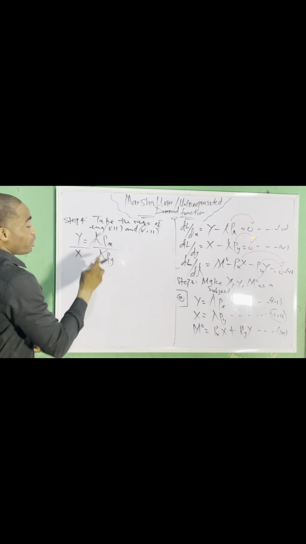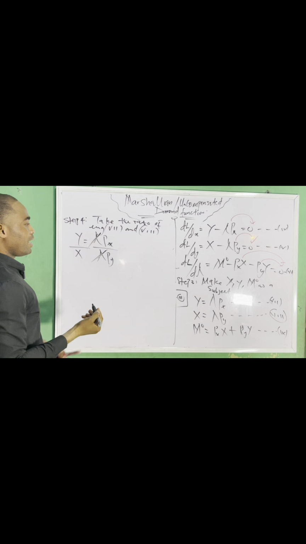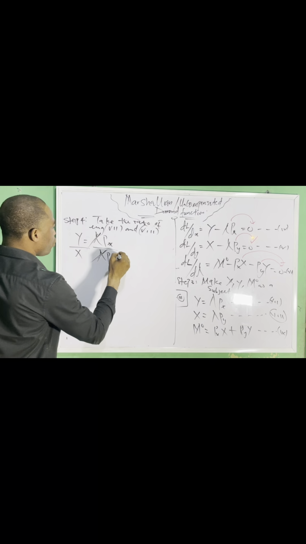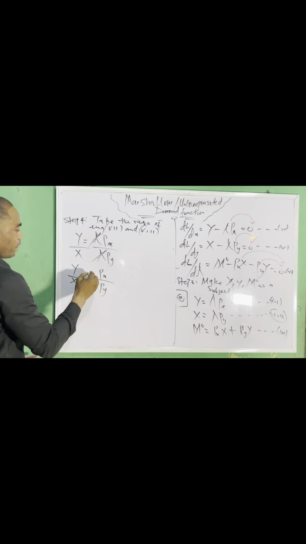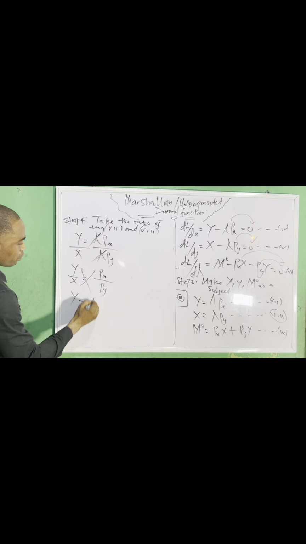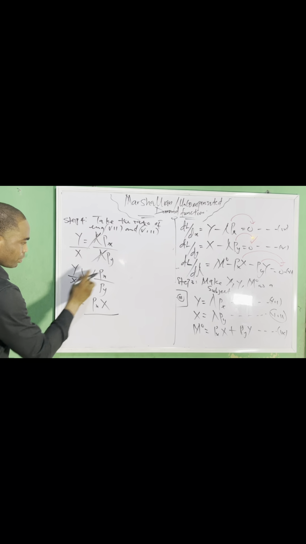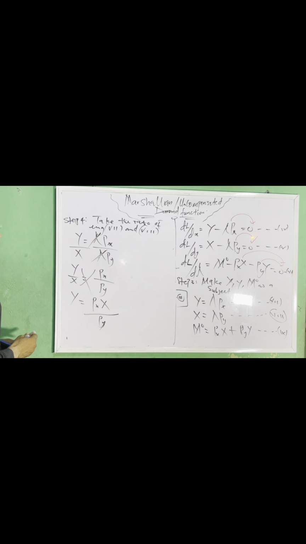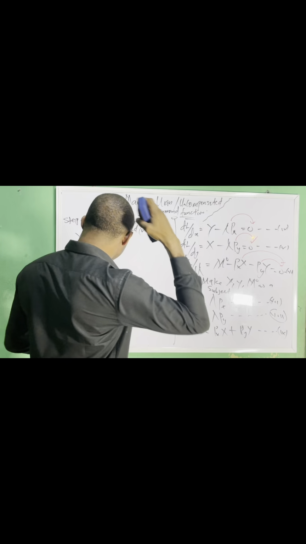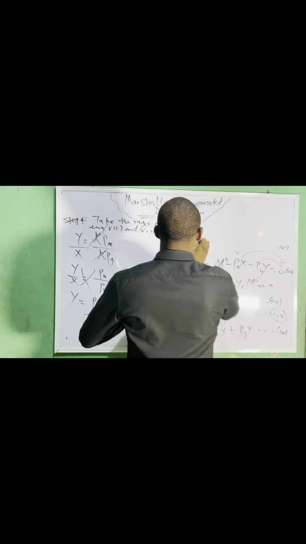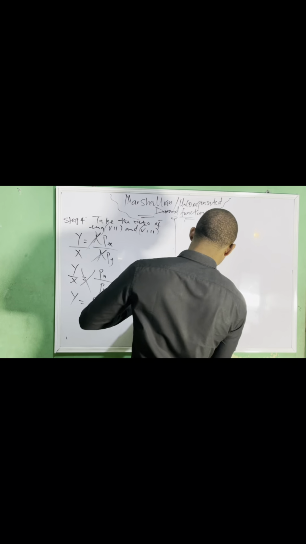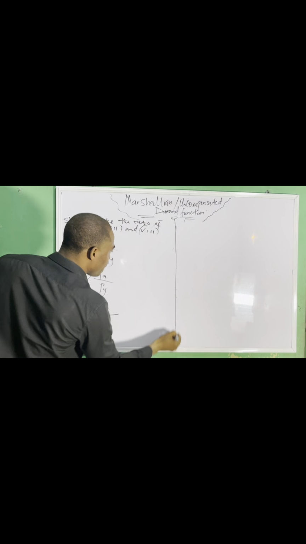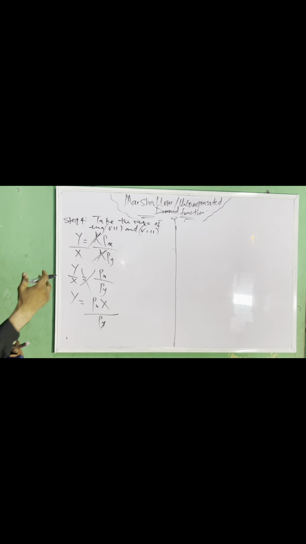Am I communicating? What I have interest in here is to eliminate the lambda. By doing so, once I eliminate the lambda, I'll have y over x equals px over py. Then you cross multiply, so y will equal px times x over py. This is not my actual commodity y. Once I get this, that's equation 9.